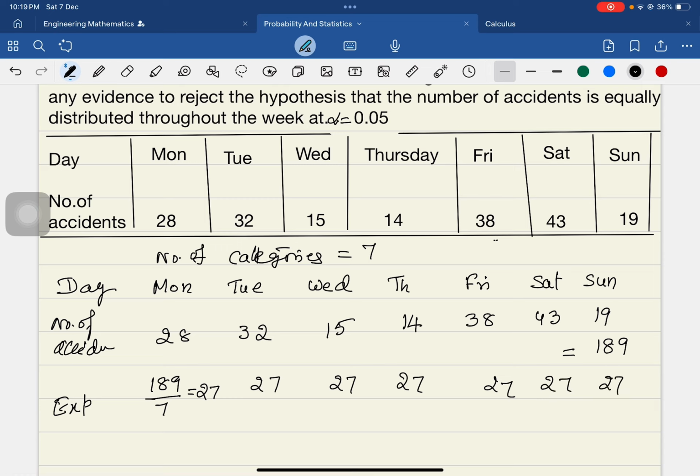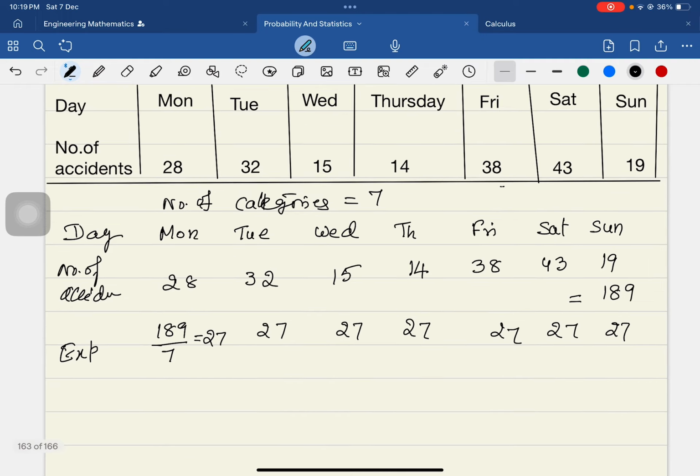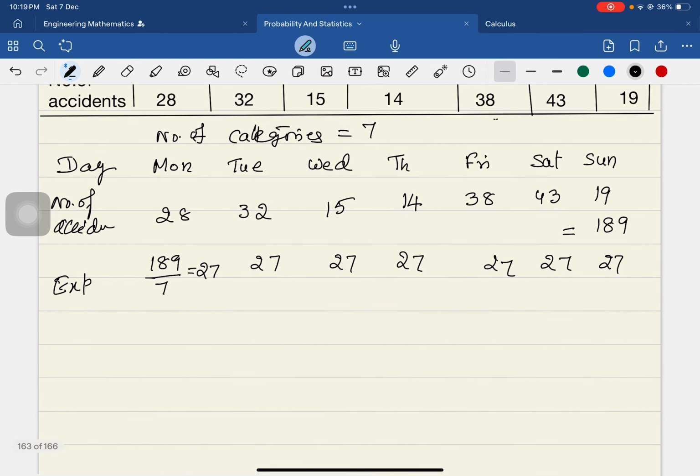Now let us calculate O minus E. These are the observed values O and these are the expected values E. Let us now see O minus E the whole square by E. So 28 minus 27 is 1, 1 divided by 27 is 0.037.